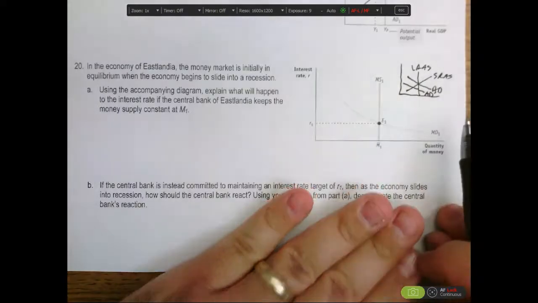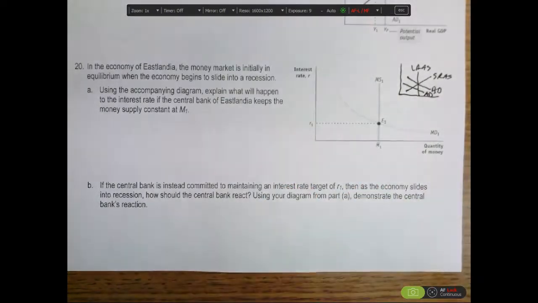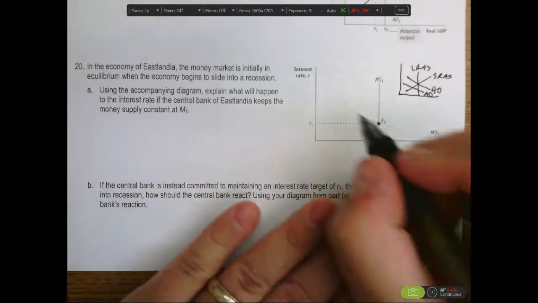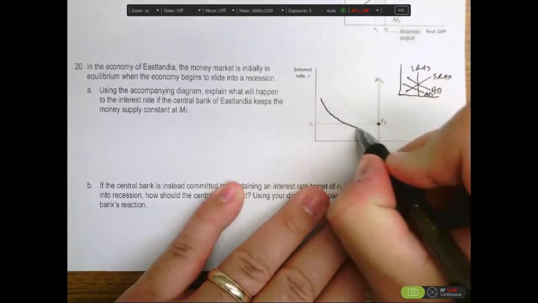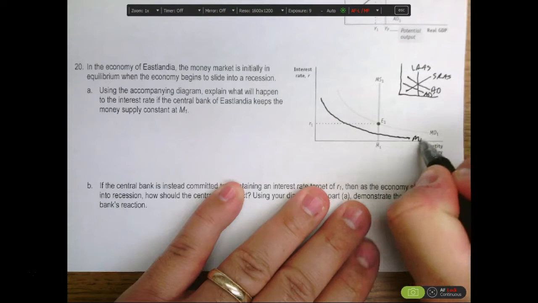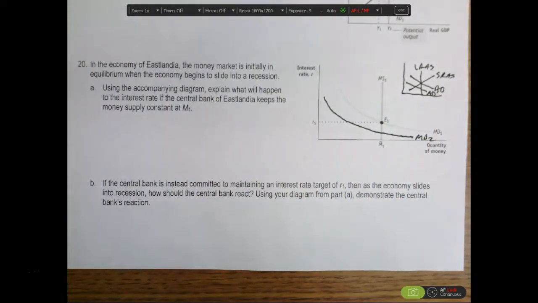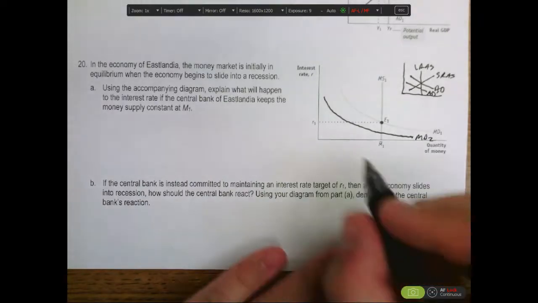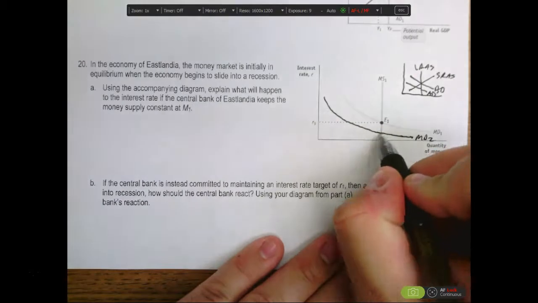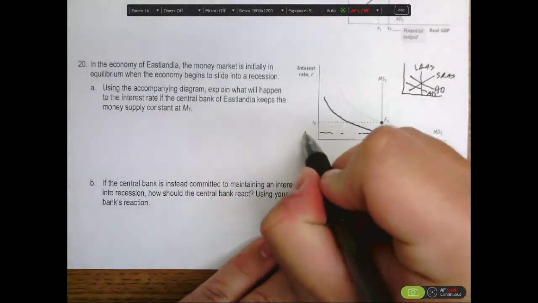Things cost less. And so if things cost less, it takes fewer dollars to buy the same amount of goods as before. So we don't need as many dollars as we did before, which means that the money demand curve is going to be shifting to the left. When that happens, the interest rates that are being charged by the Central Bank of Eastlandia will also fall from this R1 to a lower R2.